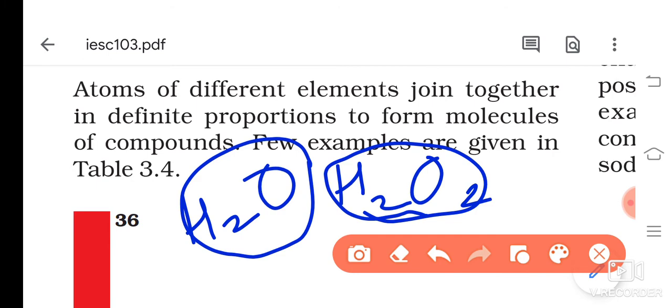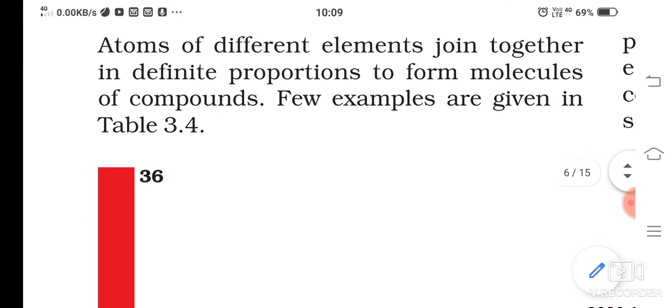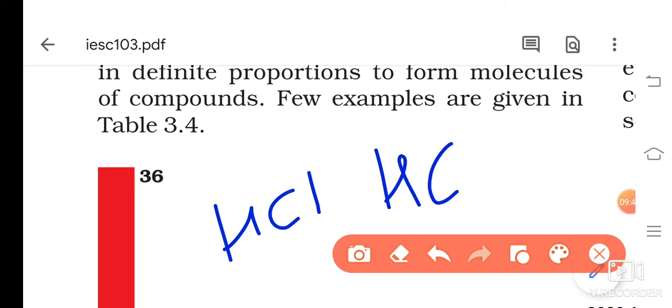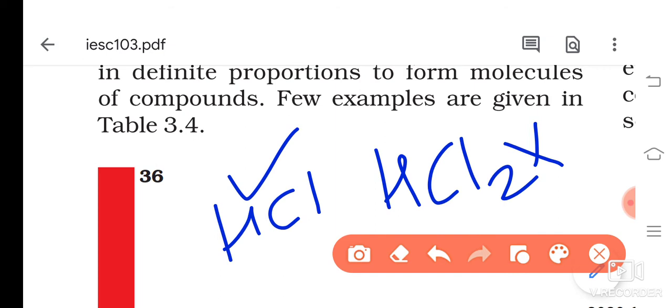If I go for HCl, hydrochloric acid, and instead of this, if I write HCl2, there is no such thing at all. H2O2 at least existed. HCl2 is no compound, but HCl is the compound. So instead of HCl, if you write HCl2, it is wrong. And why is it wrong? Based on the valency. That topic will come later on.